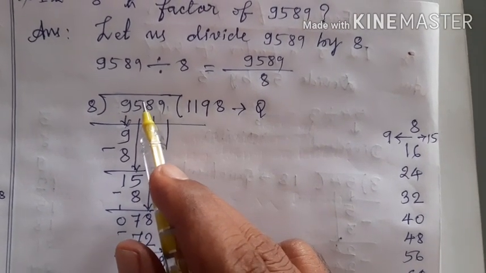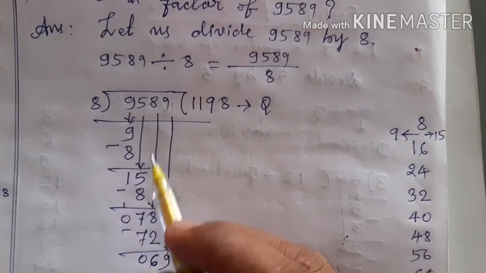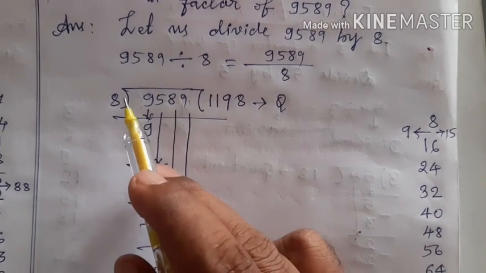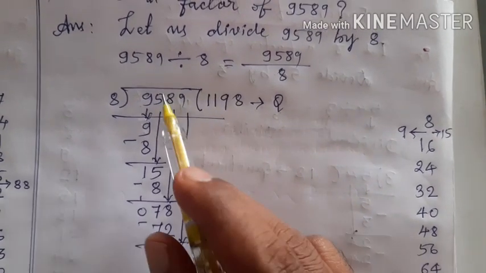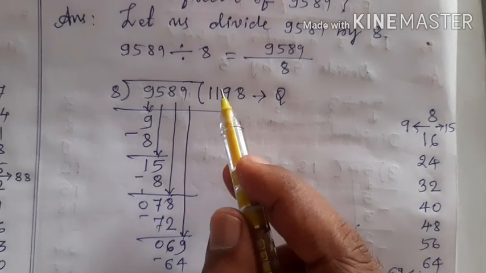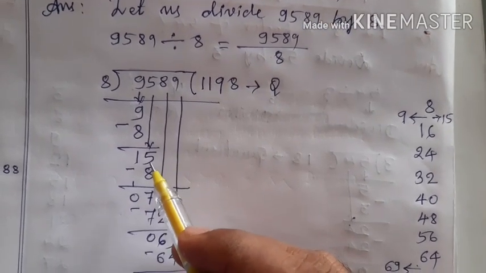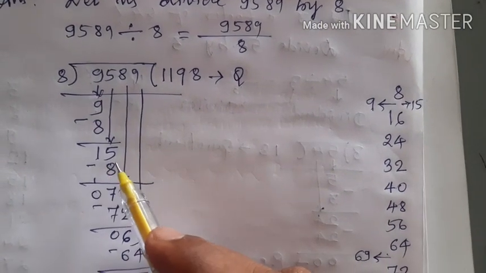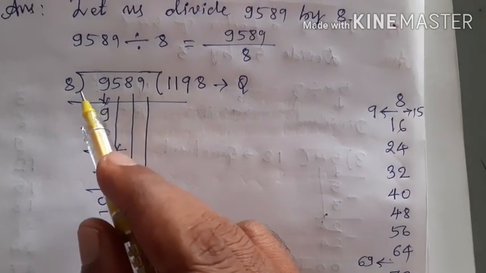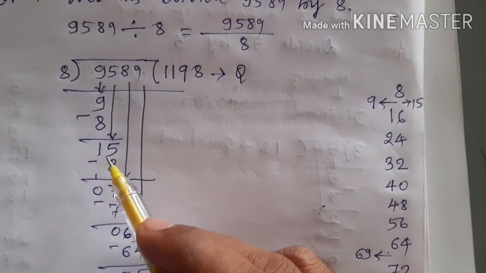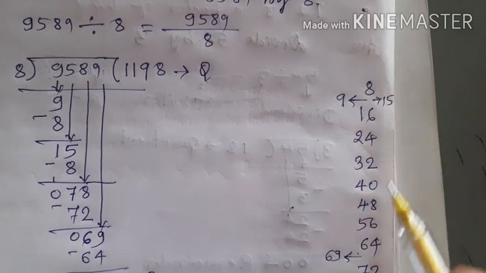If the number formed after taking the digit down is less than 8, we should put 0 here. But if it is equal to 8 or greater than 8, we should not put 0 here. We should search that number in the table of 8. Here the number formed is 15, which is greater than 8. Therefore, I should not put 0 here, but I should search this 15 in the table of 8.